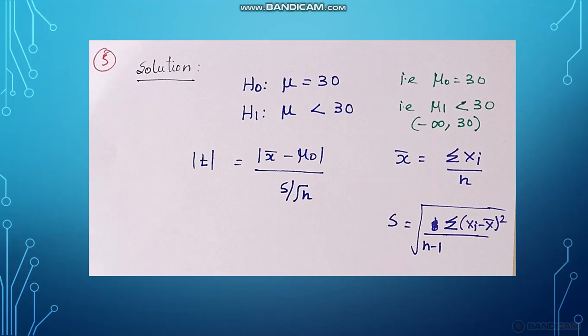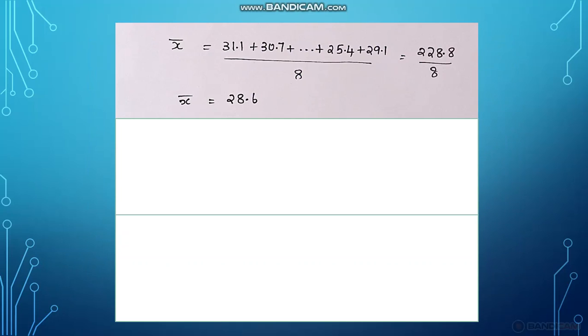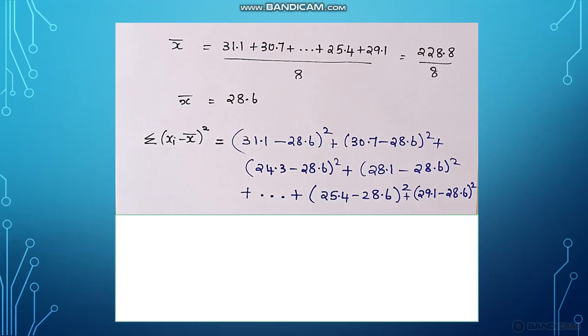So this is the formula, the t statistic formula: x bar minus mu naught divided by s by root n. X bar is the mean and s is the sample standard deviation. The mean value we find using the formula summation of xi by n. So this is 31.1 plus 30.7 like this, divided by 8, because the sample size is 8, and the sample mean value is 28.6. Next we want to find the sample standard deviation.